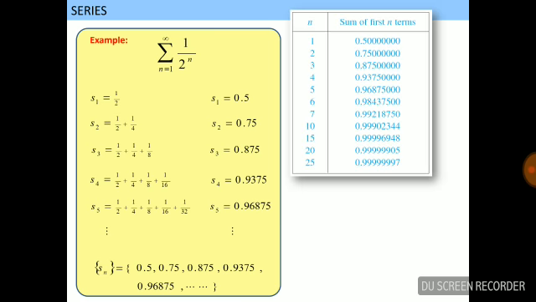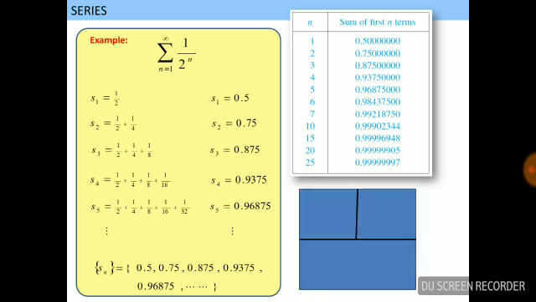Example: 1 upon 2 to the power n. The sum of one term is 0.5, the sum of two terms is 0.75, and so on to infinity. If we find the sum of 10 terms, 15 terms, 20 terms, 25 terms, the sum of 25 terms is 0.9999997, nearly 1.